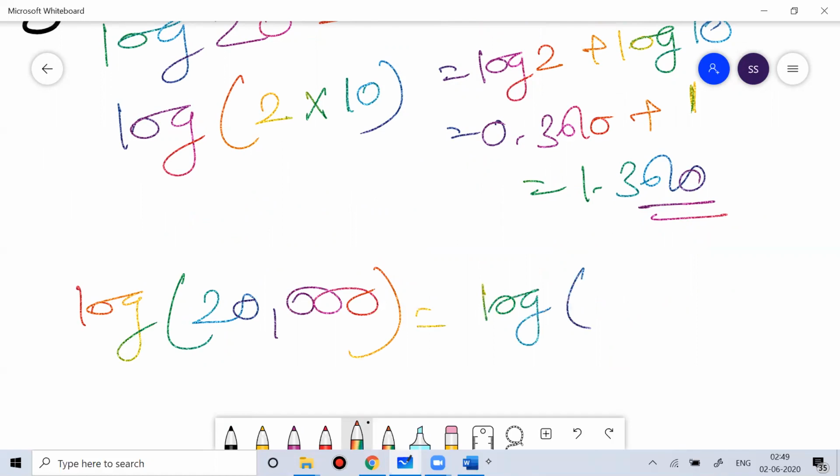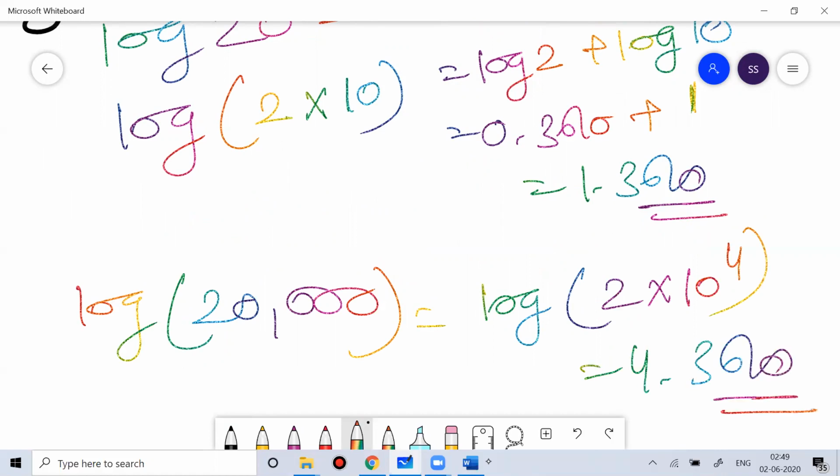That is nothing but log of 2 into 10 to the power 4. That will give you 4.3010. So this integer part that you're getting is called the characteristic, and the mantissa remains constant.